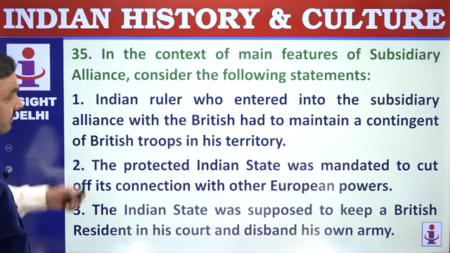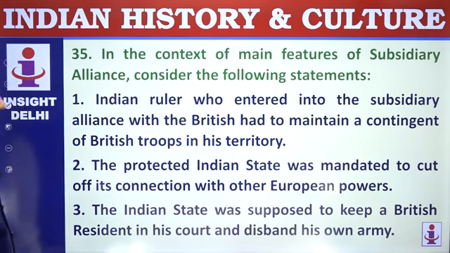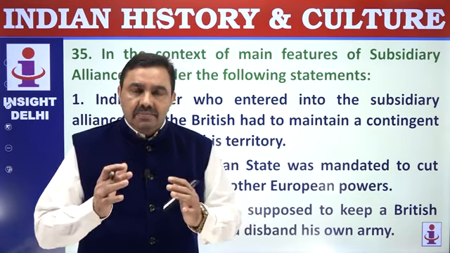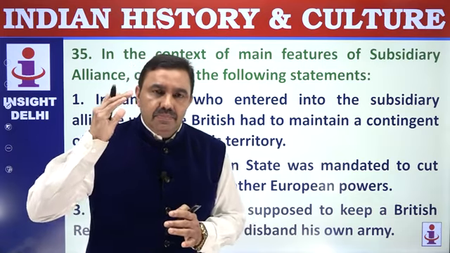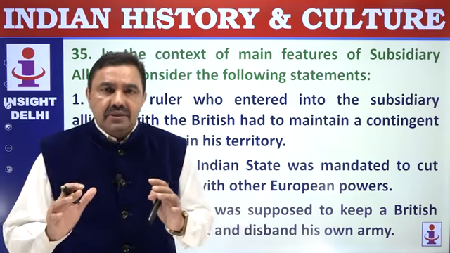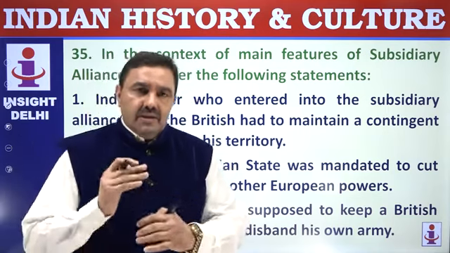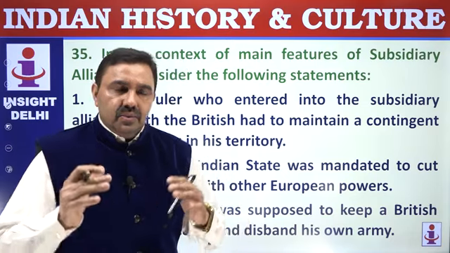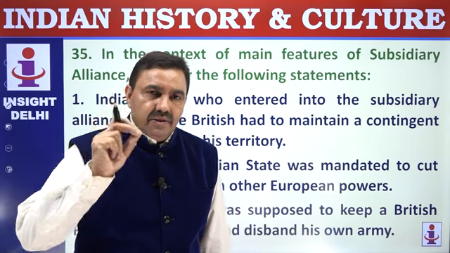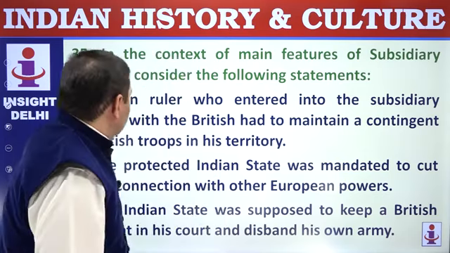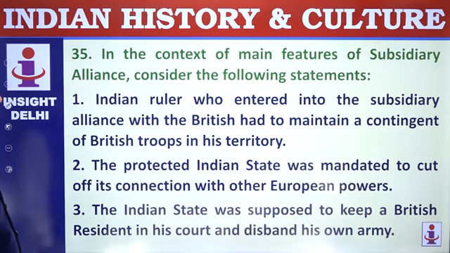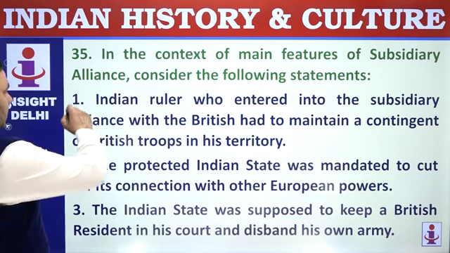In the context of the main features of subsidiary alliance, it means a kind of system that was developed by the English company. Lord Wellesley used the system on a large scale to subjugate Indian states. This was based on the idea of assisting a friendly native state in wars and battles. This idea was originally the brainchild of French Governor General Dupleix. An Indian ruler who entered into subsidiary alliance with the British had to maintain a contingent.